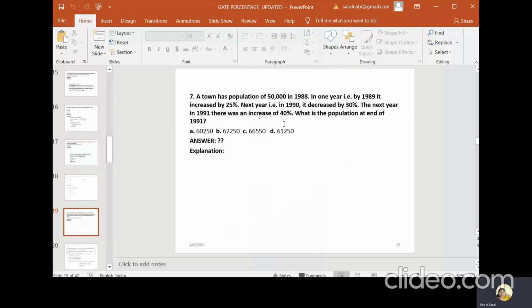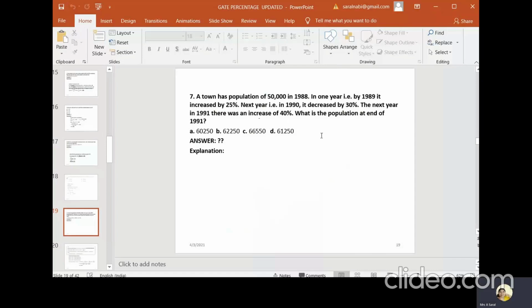What is the population at the end of 1991? Listen carefully. In 1988, 50,000 is the basic population P. Then in the first year, 1989, 25% increases. Next year 30% decreases. And in the next year 40% increases. So there is an increase, decrease, and increase.